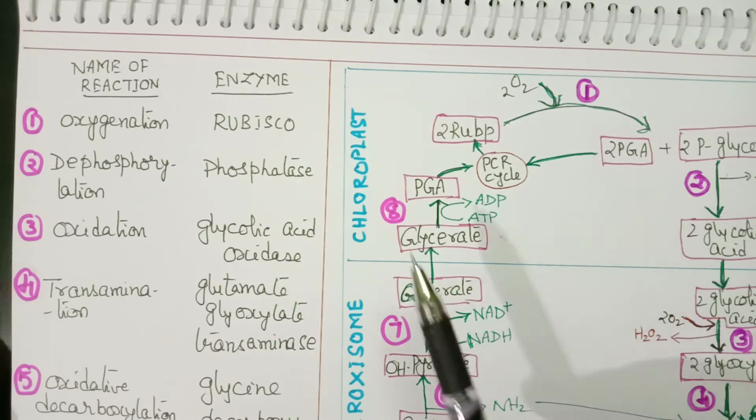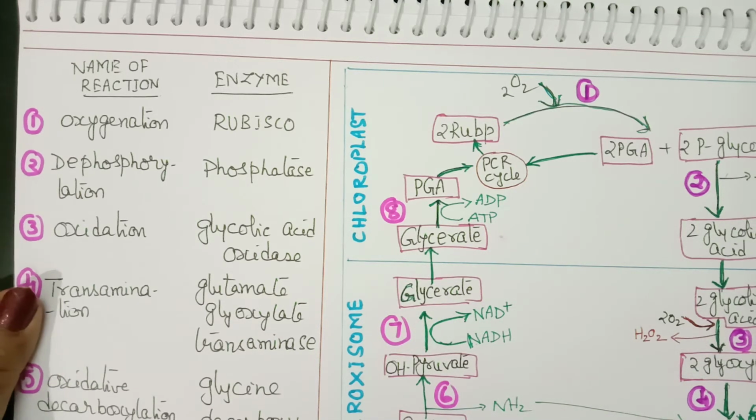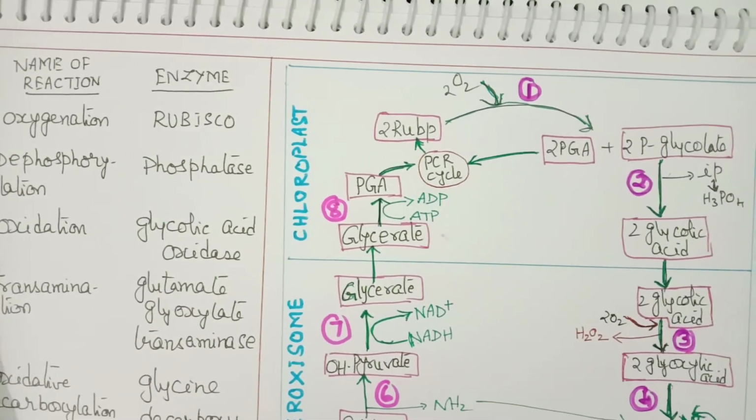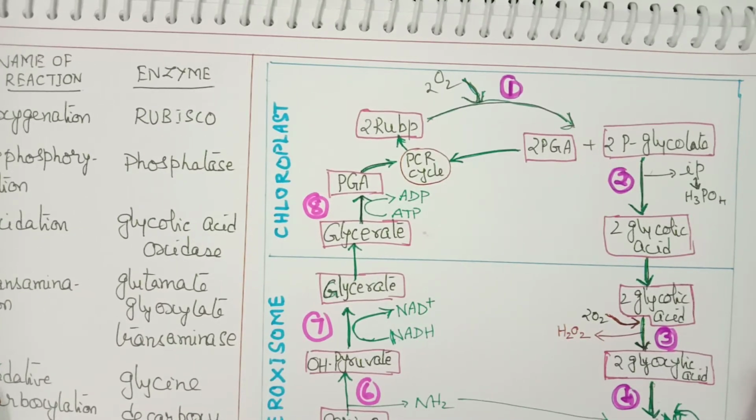The second reaction is also taking place in the chloroplast.